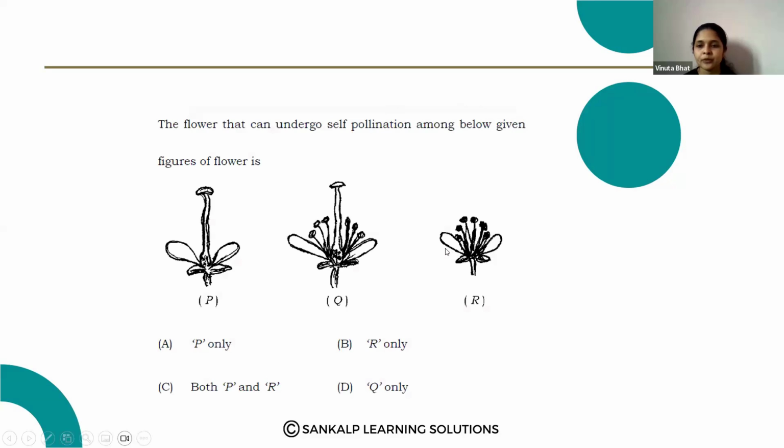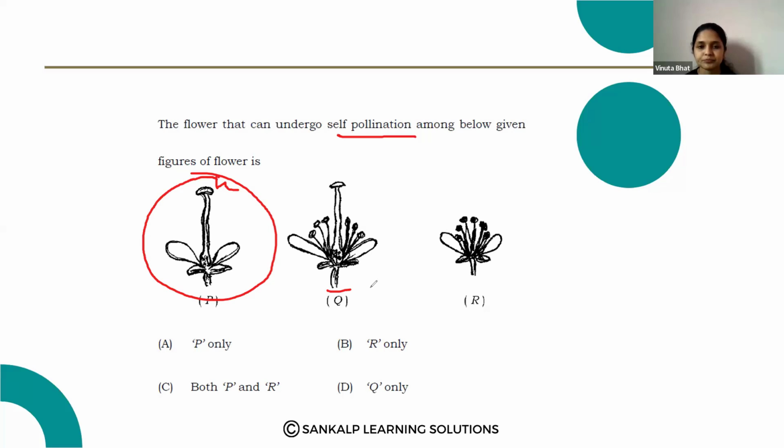Next question. The flower that can undergo self-pollination among the below given figures of flower is P, Q, R. Three figures are given here. Self-pollination means it should contain both stamens and the stigma. Both male and female reproductive systems should be there. But here, in one figure only the female reproductive system is present.